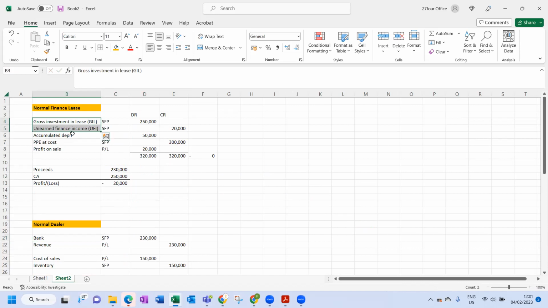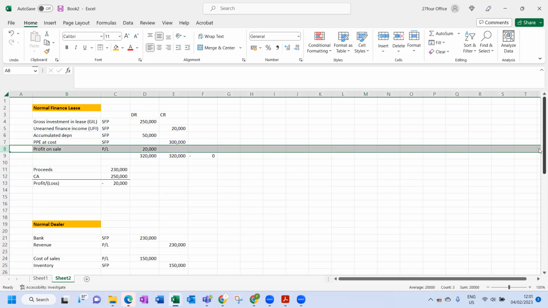We have effectively covered PPE. We can't call it PPE because it's basically inventory, because PPE is used in the production of income, whereas inventory is sold in the ordinary course of business, and we are dealing in the ordinary course of business. The only thing that is missing from a finance lease perspective is the profit on sale.